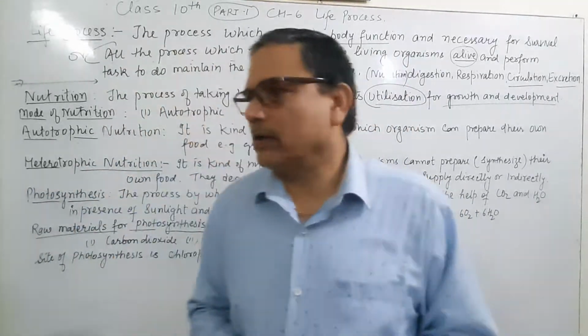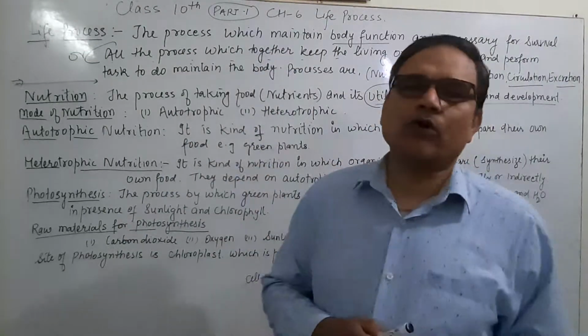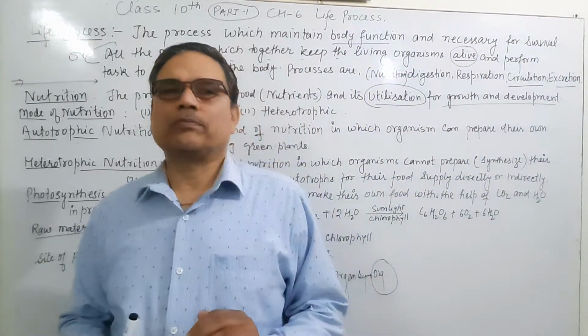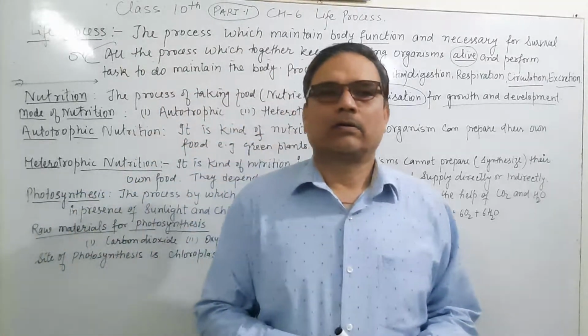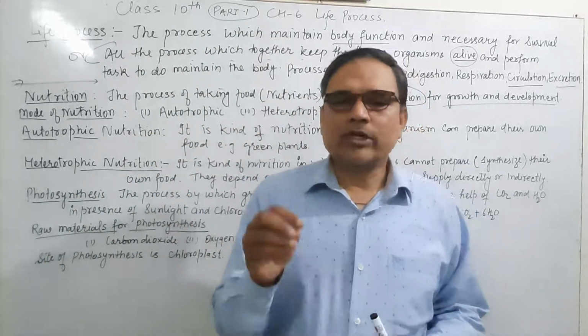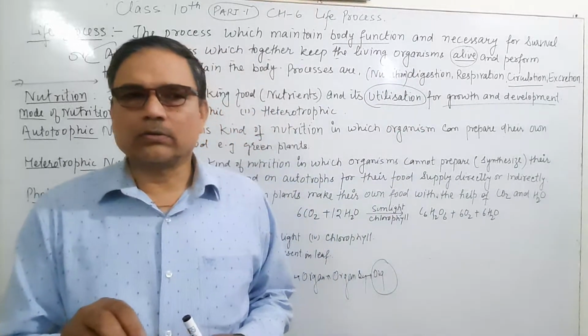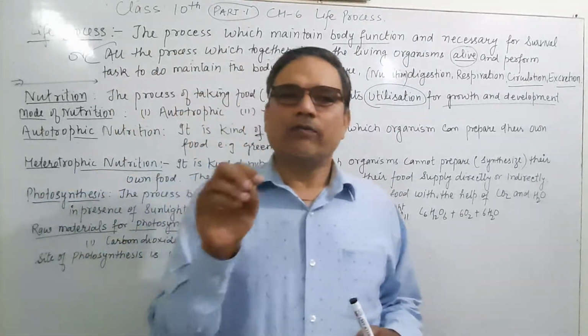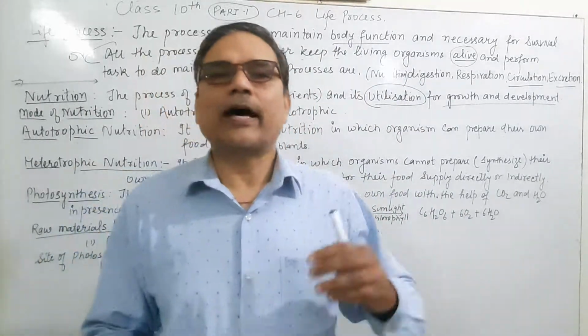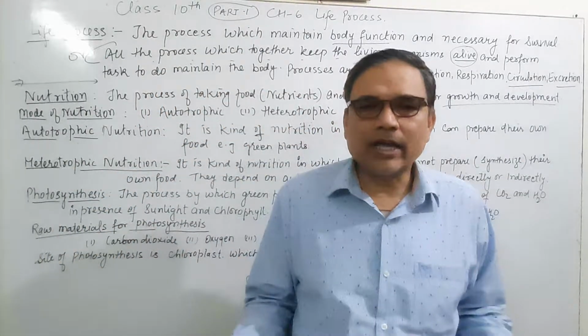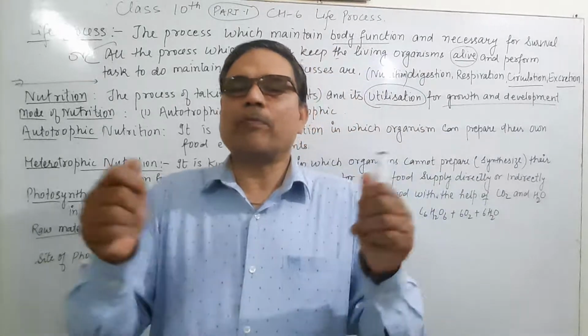Example, green plant. And second is heterotrophic mode of nutrition. Heterotrophs means other, depend on other, not self. This is the mode of nutrition in which an organism depends on others for their food, in a direct or indirect way, meaning they cannot prepare their own food.